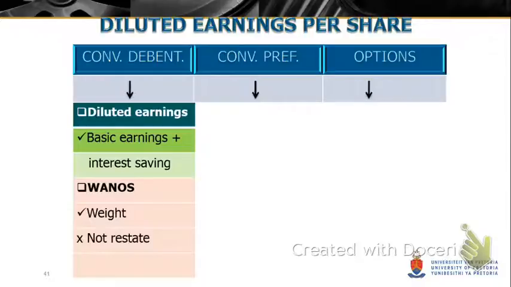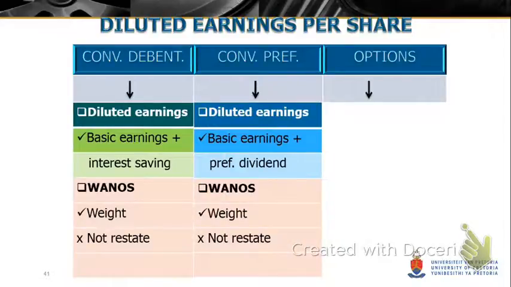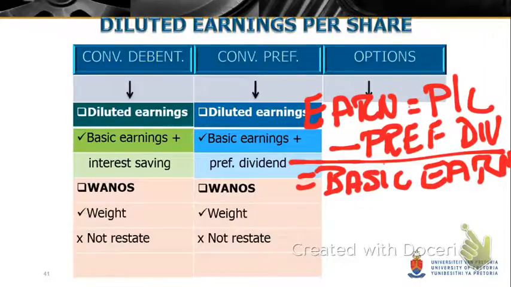Add those shares. If they've been issued during the year or converted during the year, then of course we will have to apply weighting as well. But no restatement. And the same happens with preference shares. But let's just remember one thing, how that basic earnings is calculated. The convertible preference share can cause dilution, and now we want to adjust the basic earnings. When we try to calculate basic earnings, we have to take the earnings per the profit and loss, deduct the preference dividend, and that will give us the basic earnings, which we will use for our basic earnings per share.